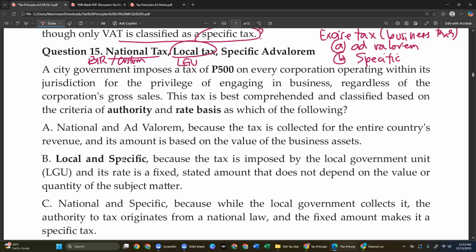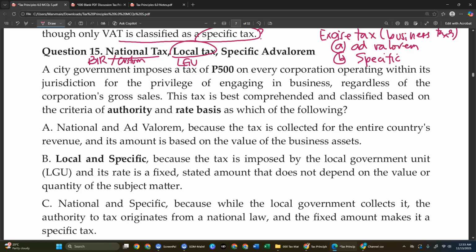The local taxes come from the Local Government Code given to the LGU, to give them the power of fiscal autonomy to raise their own revenue by taxing the constituents or those subjects within its jurisdiction.